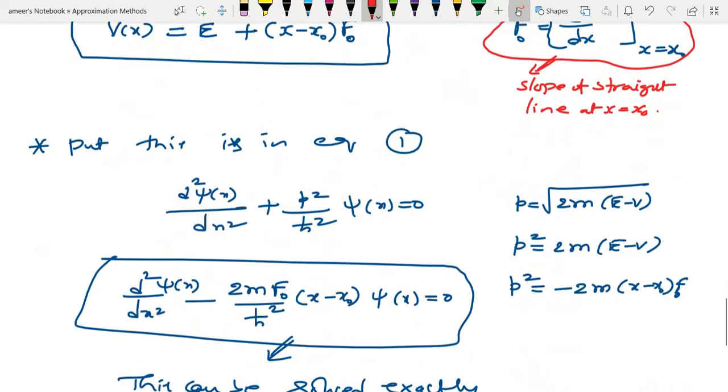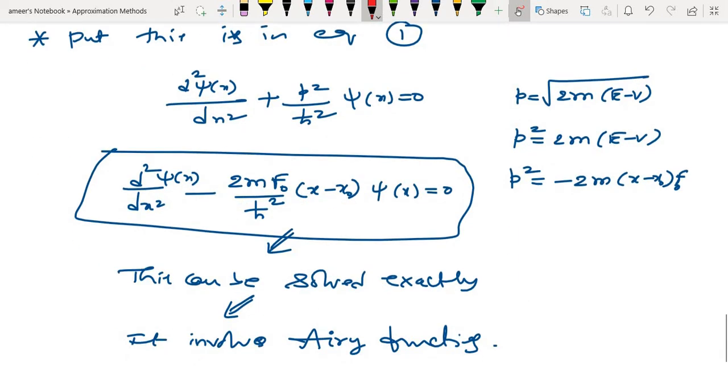Now everything is constant: d square psi by dx square plus 2m F naught by h square times some x term into psi of x is equal to 0. This can be solved exactly and it involves the Airy function.